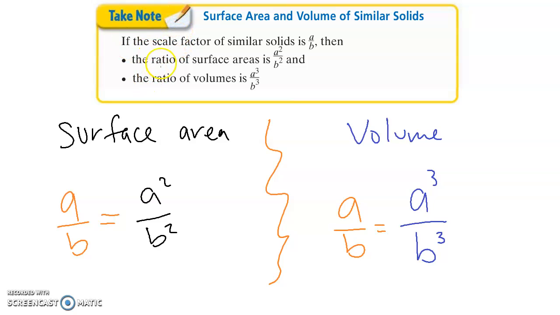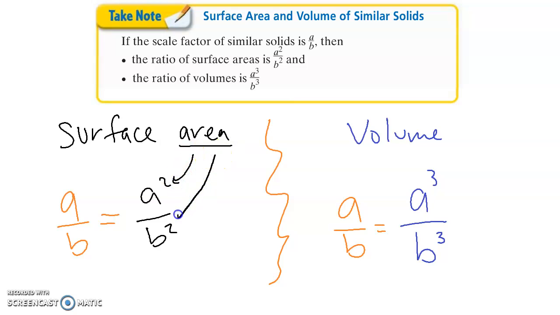Let's take note. From your book, they give you the difference between surface area and volume of similar solids. The key thing is that when it comes to surface area and volume, we don't have the same exact rules because we don't have the same dimensions. Remember, area is square area.